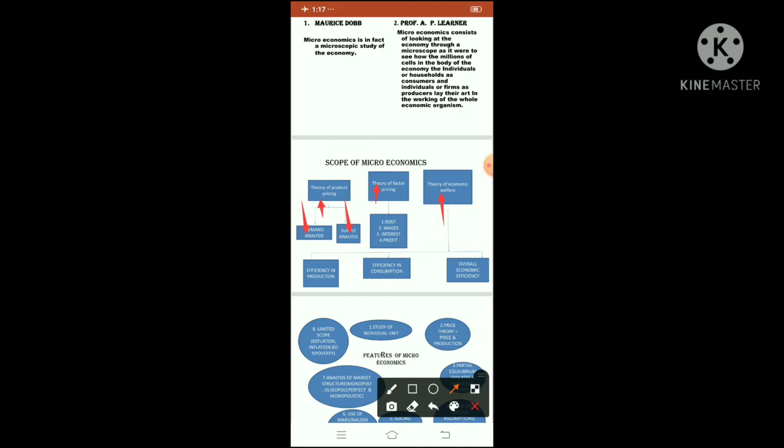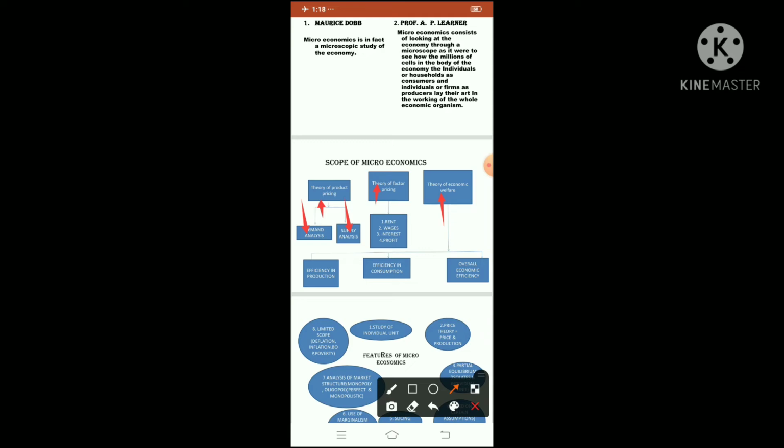This theory determines what rent you get, what wages are there, how much interest you get in production, and how much profit you gain in a factory when your production is more demanded in the market and supply is more. But all these things are dependent on these 4 factors: rent, wages, interest and profit.